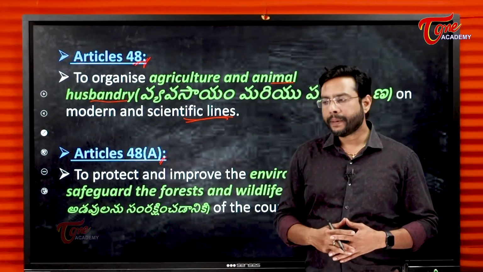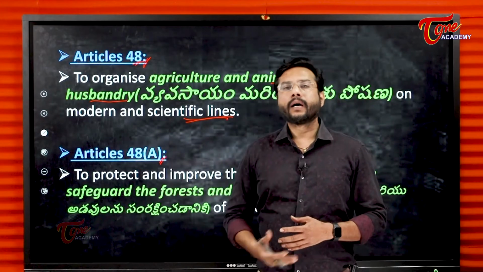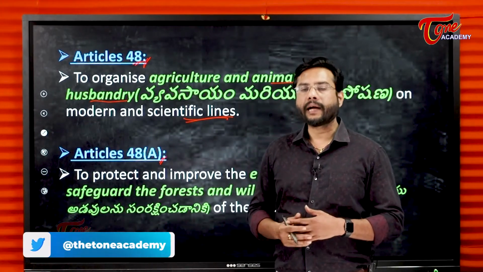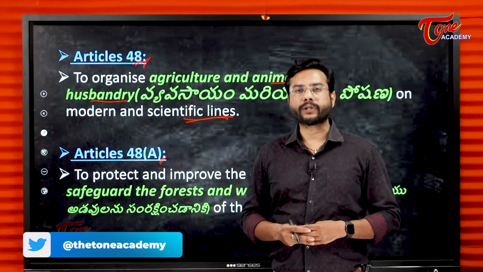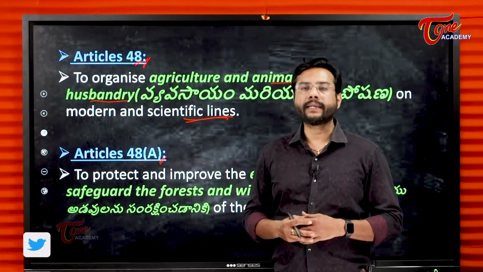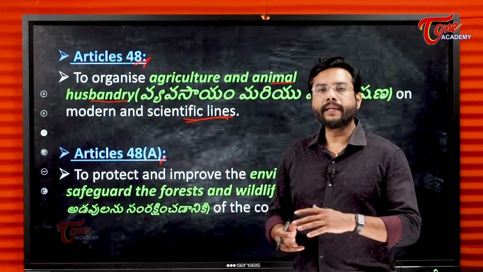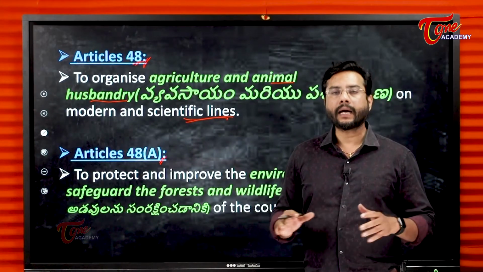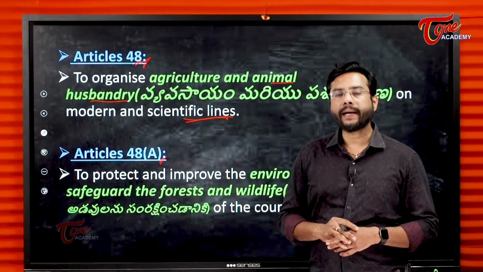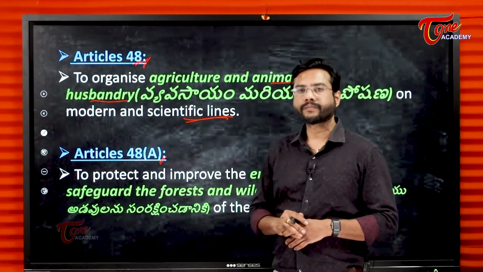We are bringing many policies regarding this. We have afforestation policy like social forestry, community forestry, where we grow plants and trees. In the Telangana government, for example, we have a program of Harita Haram, where we plant trees every year.